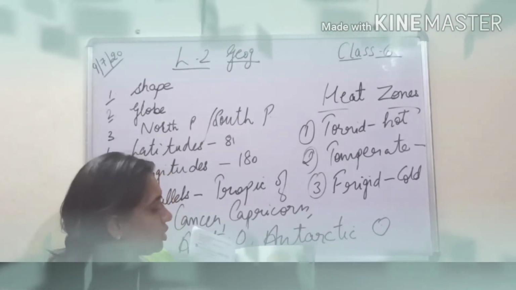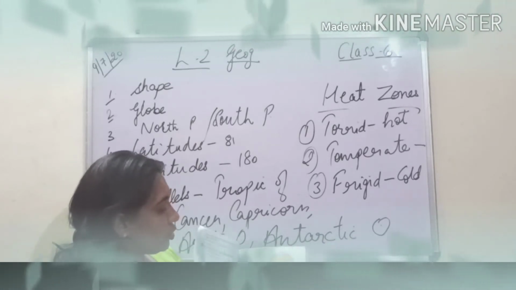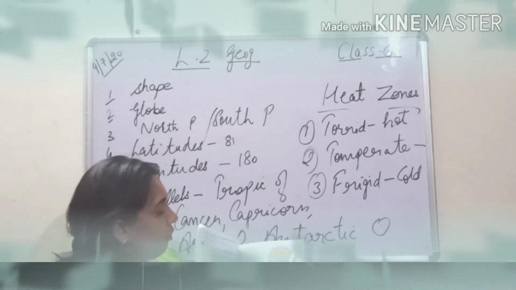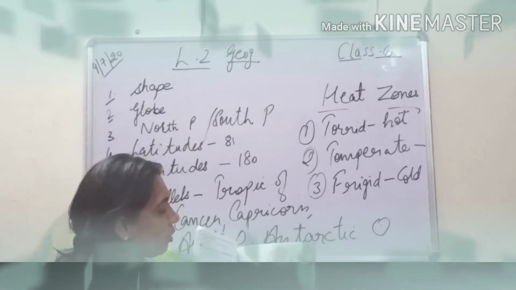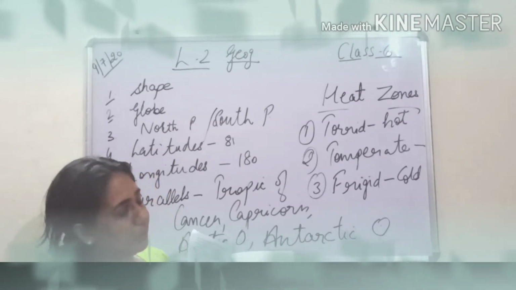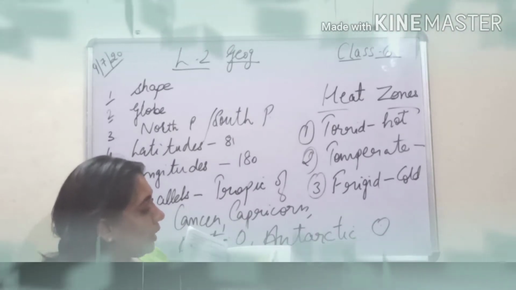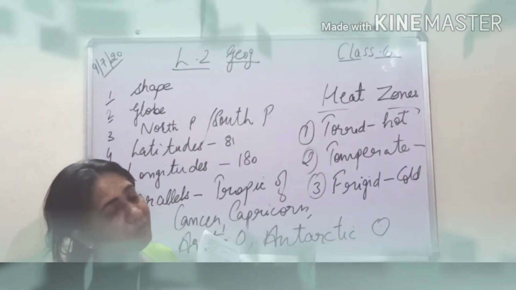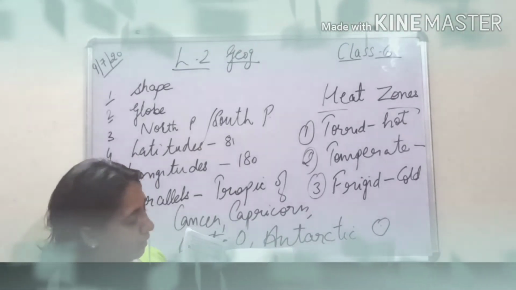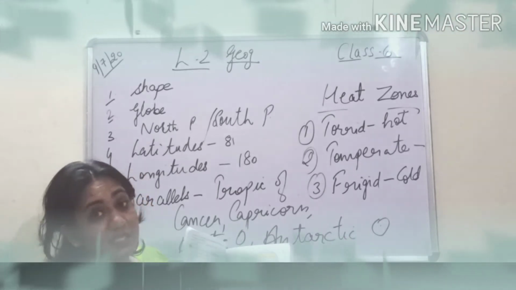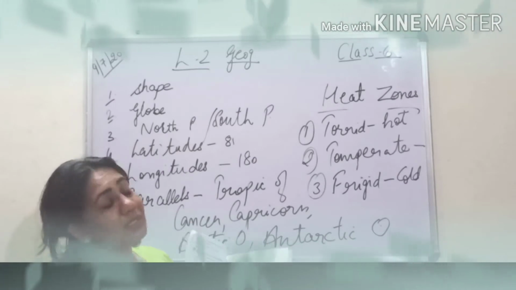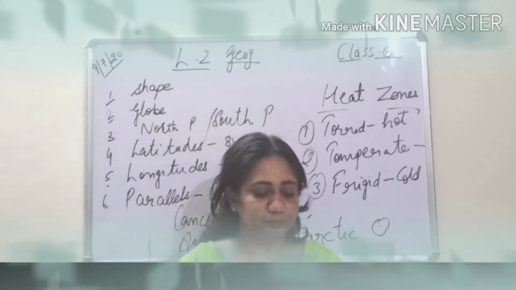So this green portion is torrid, whereas the south and north temperate zones lie between the Tropic of Cancer and Arctic Circle, and the Tropic of Capricorn and Antarctic Circle. The Arctic Circle marks the north temperate zone. The area between the North Pole and the Arctic Circle is referred to as the north frigid zone, because the North Pole is above. The area between the Antarctic Circle and the South Pole is known as the south frigid zone. So let's study it today in detail.